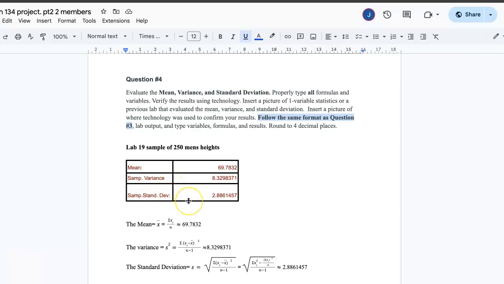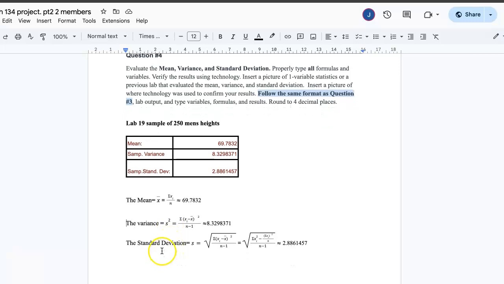Now, here is, for example, the mean, the variance, and the standard deviation, once again, alongside the corresponding formulas that they go with. So we can take a look right here at the mean. X bar equals the sum of x divided by n. That's how we got 69.7832. The same thing goes with the variance and the standard deviation.